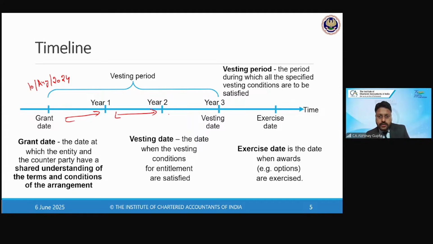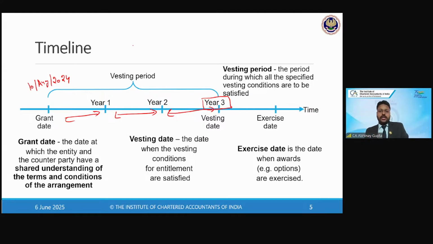So from the grant date, year 1, year 2, and year 3, this 3-year period is regarded as the vesting period, over which the employee will earn the right to demand shares from the company, if they stay with the company for these 3 years. By year 3, the vesting period will be over.